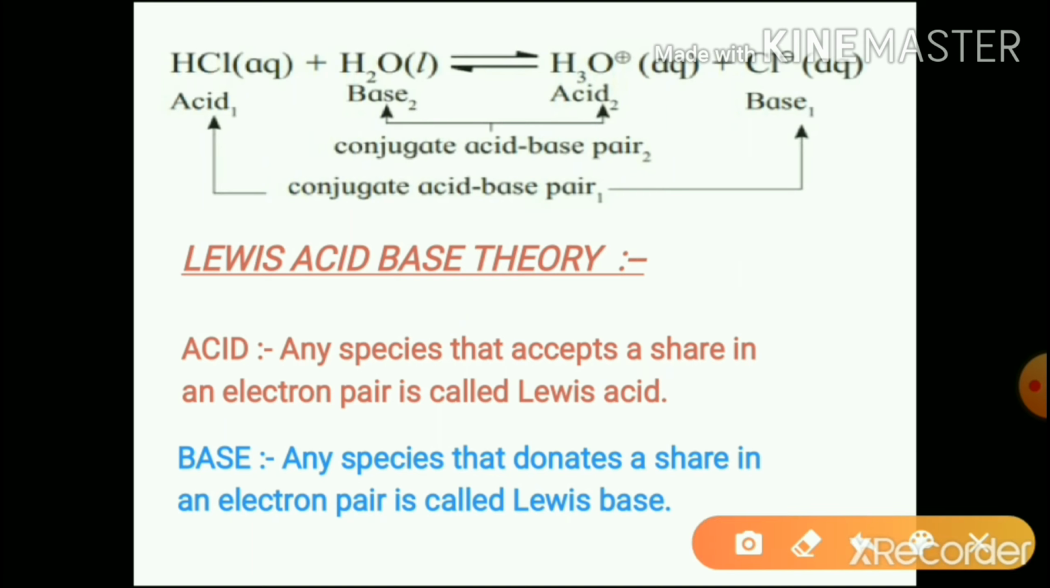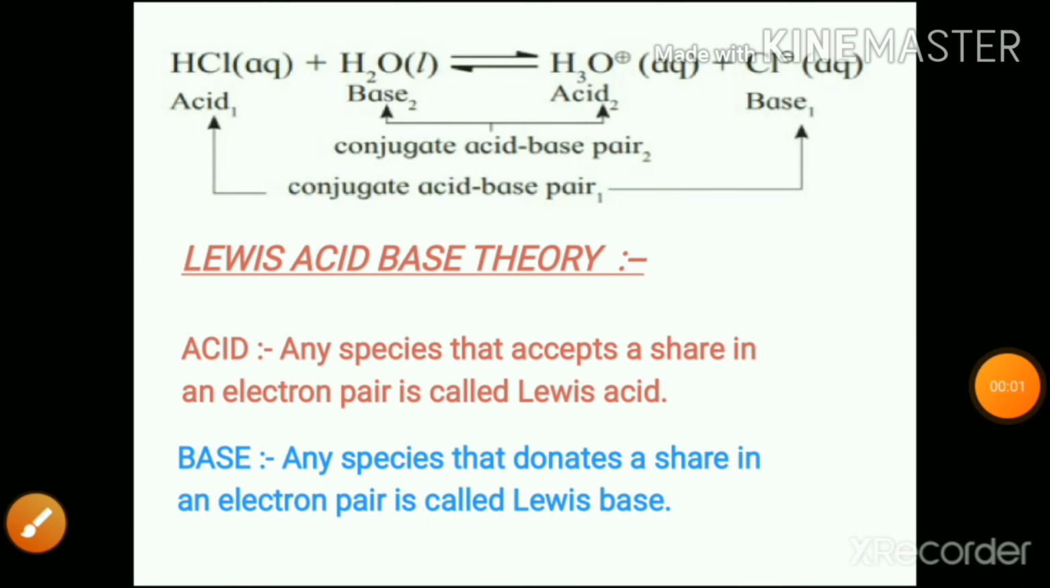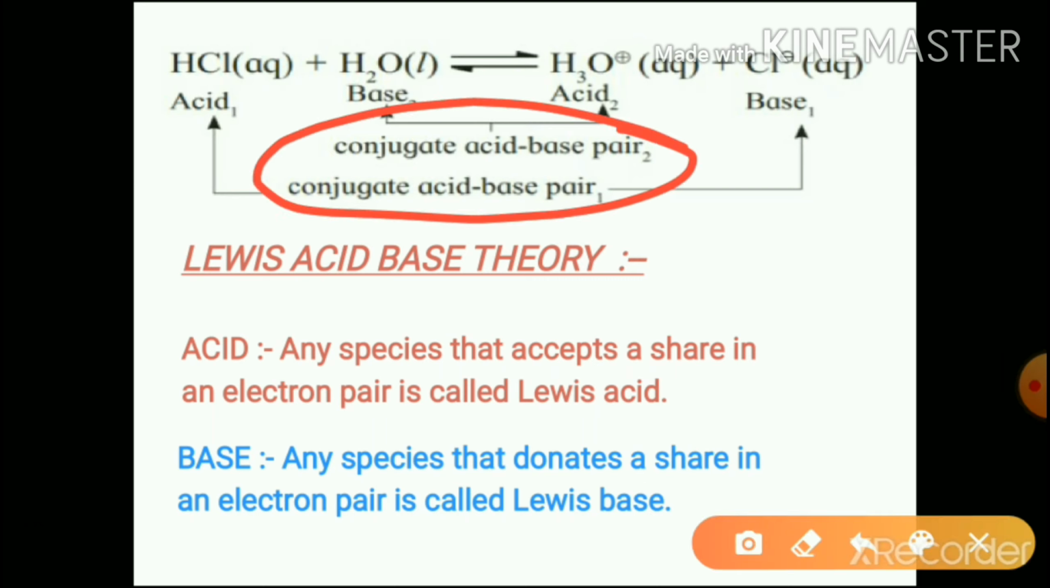See, in this example, hydrochloric acid acts as a proton donor, so acid. Water acts as a proton acceptor, so base. It produces hydronium ion and chloride ion. In the reverse direction, hydronium ion acts as a proton donor, so acid. Chloride acts as a proton acceptor, so base. These are conjugate acid-base pairs.